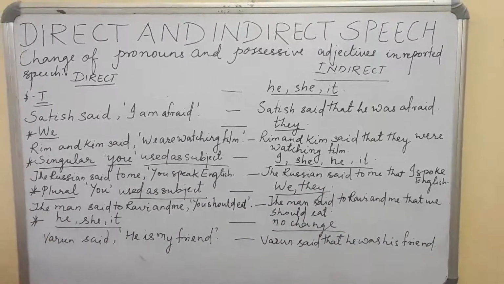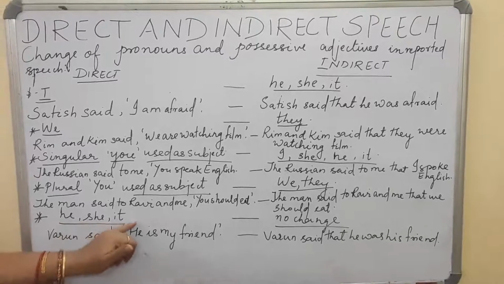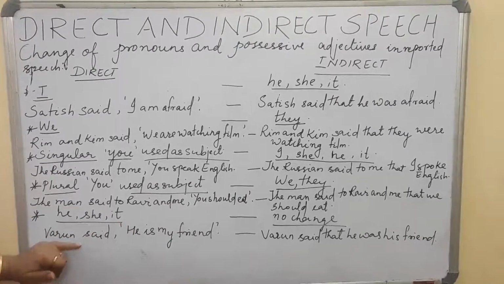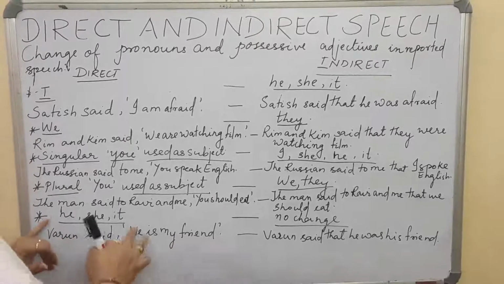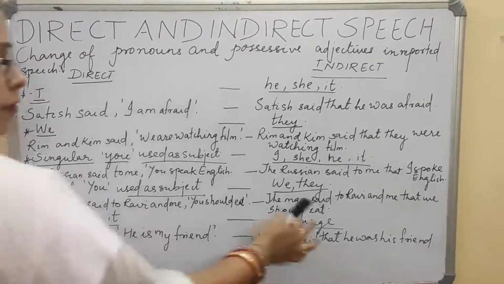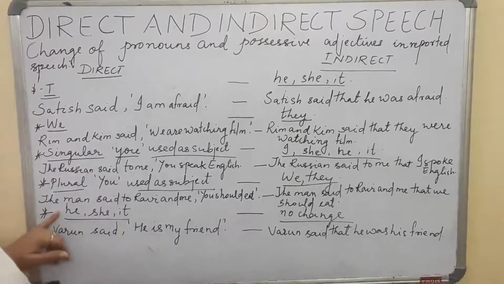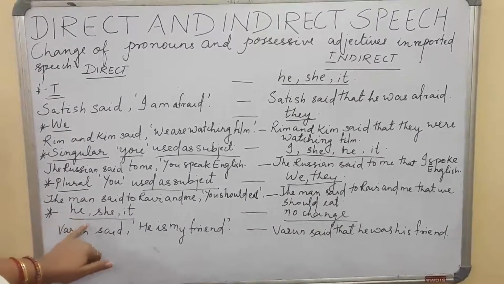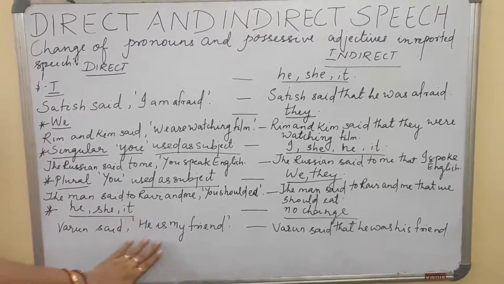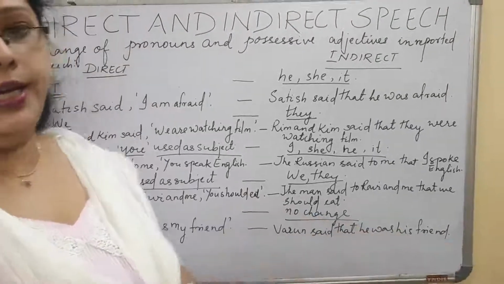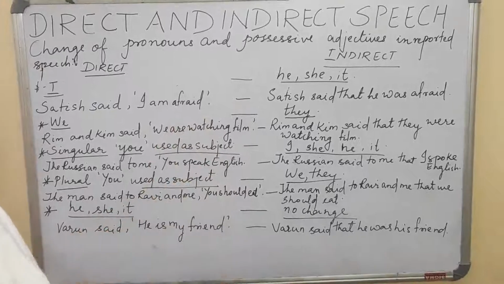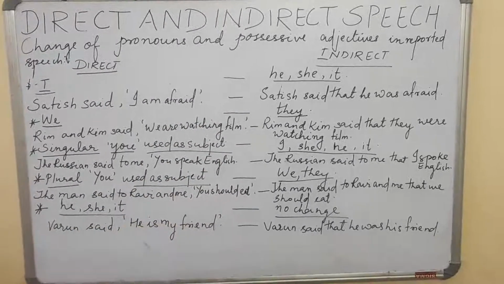Next we are coming to he, she and it. You see here, Varun said he is my friend. In this case, when we have he, she or it, we need no change here. In the indirect speech, no change is there for these terms, he, she, it. Varun said he is my friend. Varun said that he was his friend. Go through it. Some more are there. I will be putting forward.